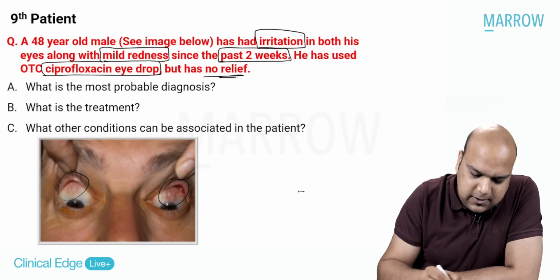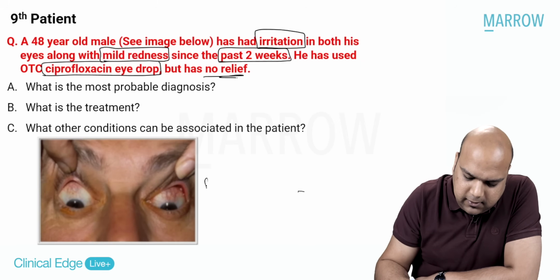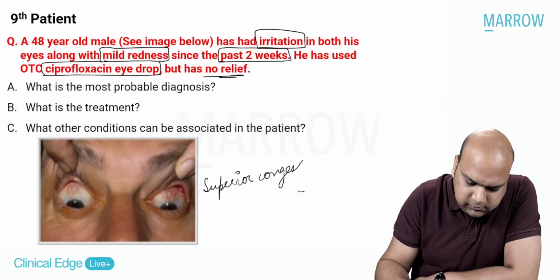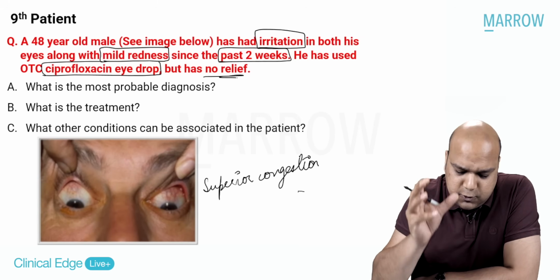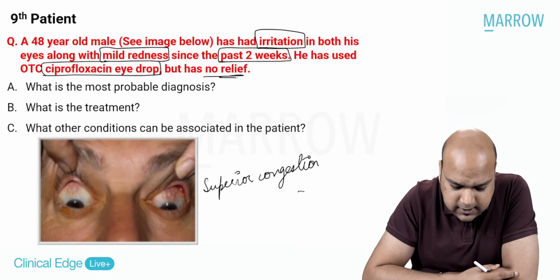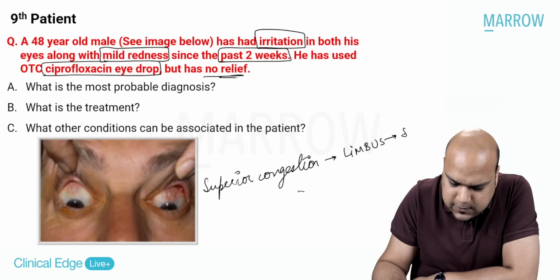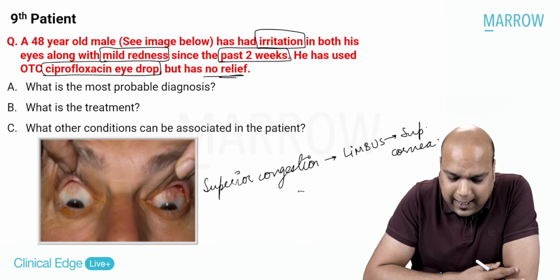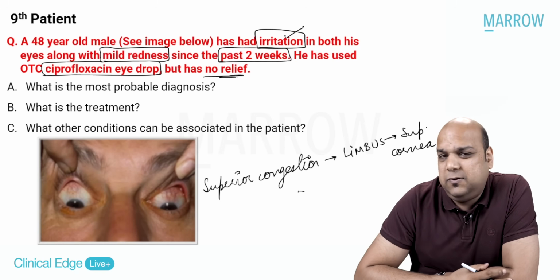I am looking at the image. All I am seeing is some kind of superior congestion. That's all I'm seeing. It's not a circumcorneal congestion 360 degrees, it's just superior congestion. That's what I've been shown. Yes. And it is probably touching the limbus or the superior part of cornea also. Okay. And the patient has irritation. What can be the diagnosis?